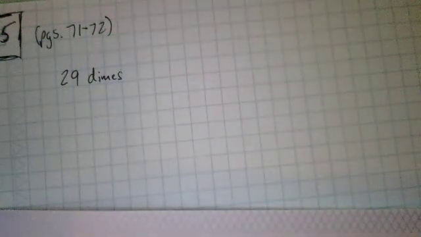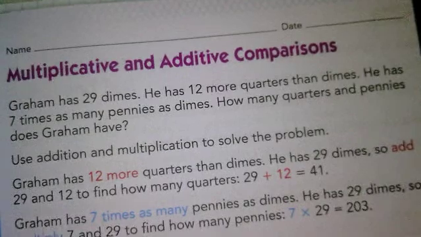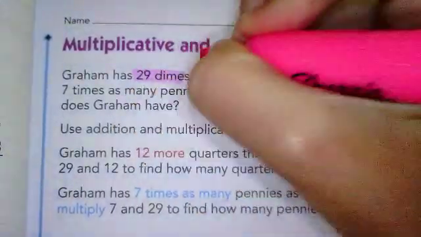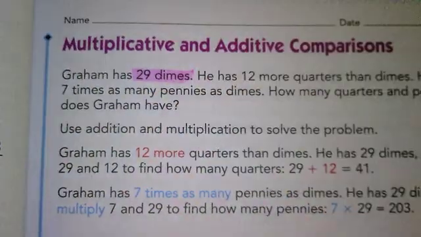We just got started, Reagan. So just jump in, okay? Okay, so I see that I have 29 dimes. And I know some of you like to highlight with me. So if you want to highlight with me, that's what I'm doing right now. Okay?